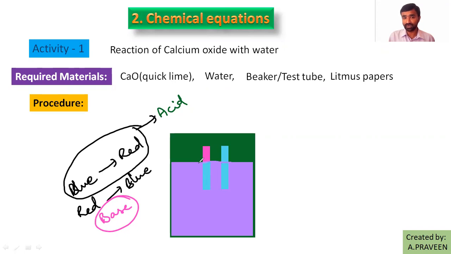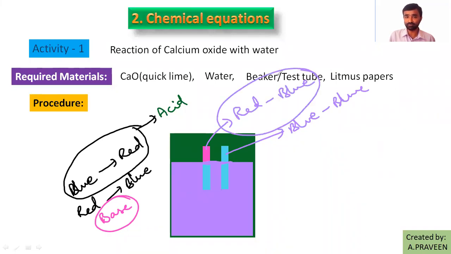So what happened here after dipping these into the solution? Blue litmus paper remained blue only, and I noticed red litmus changed into blue in color. So by this observation, I can say that the liquid is basic in nature.